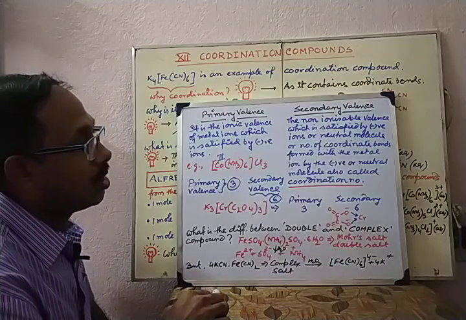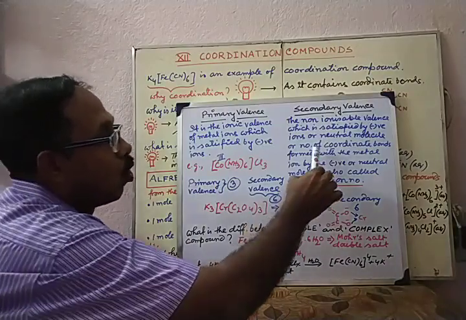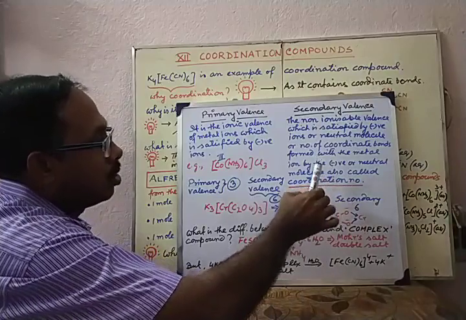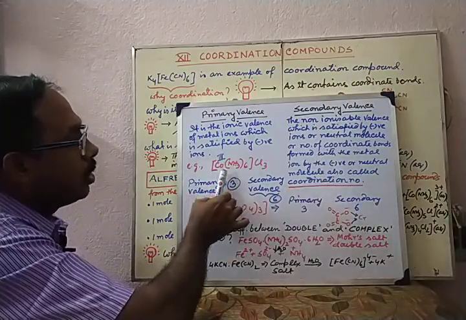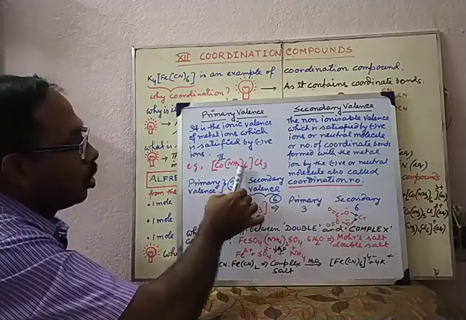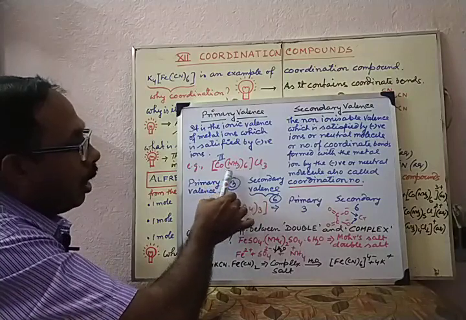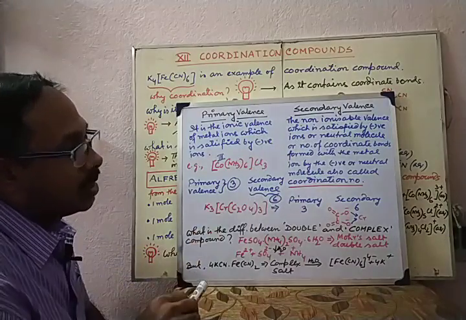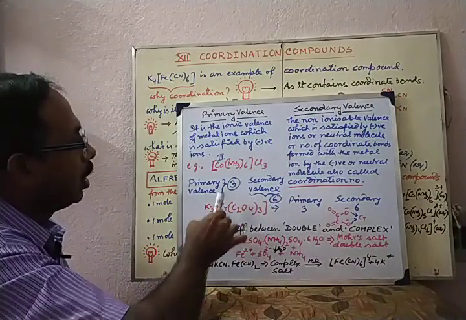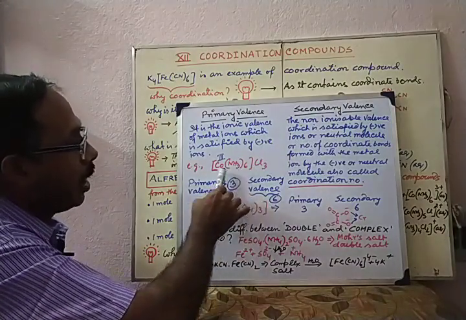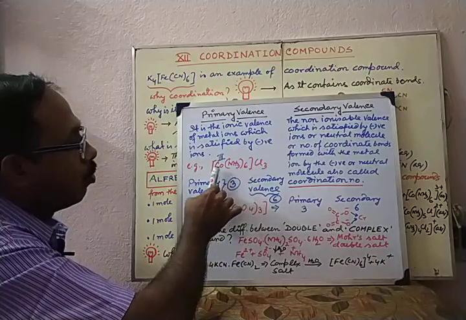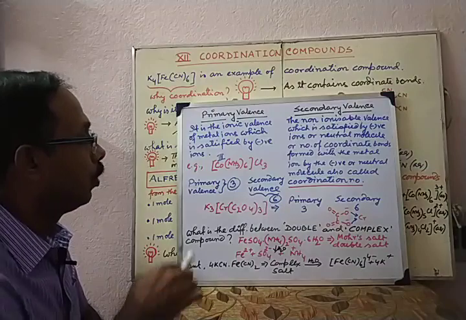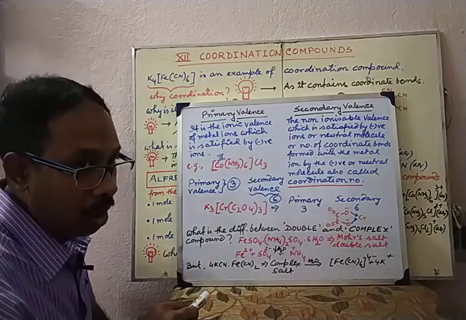This secondary valence is also termed as coordination number. It is because the central metal ion is forming coordination bond with these molecules. So that's why it is called secondary valence. Means in this compound 6 NH3 molecules are making coordinate bond with central metal ion cobalt.